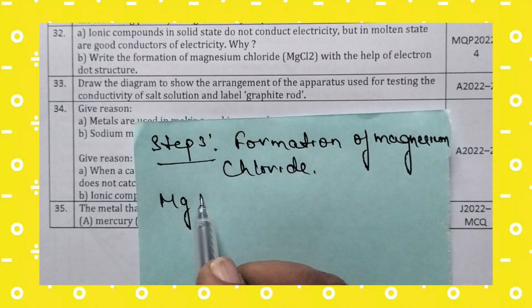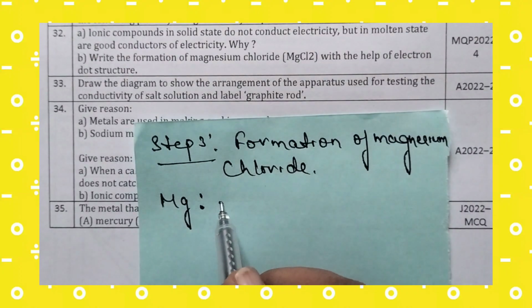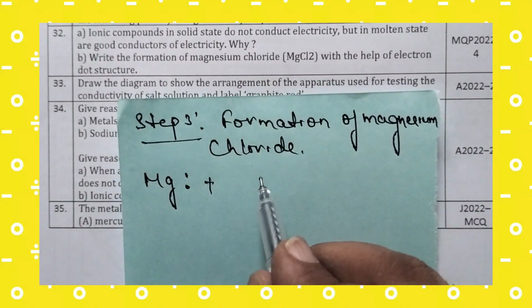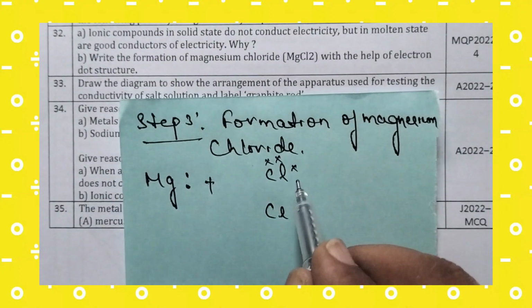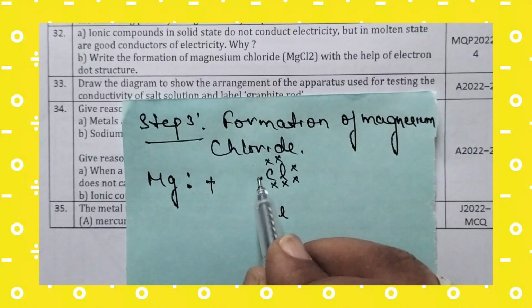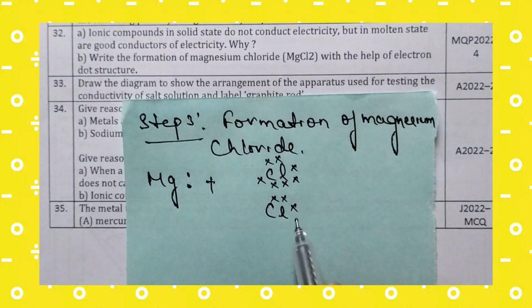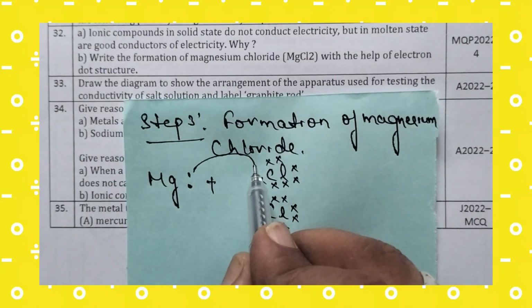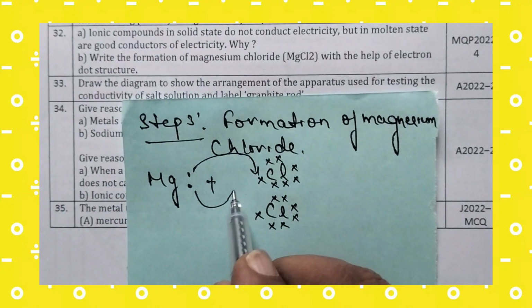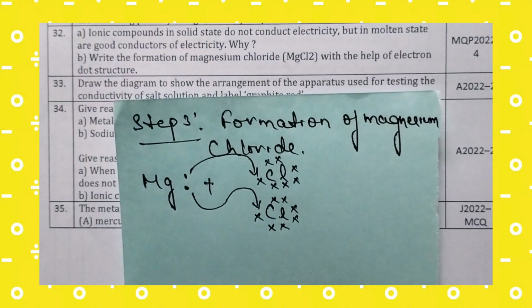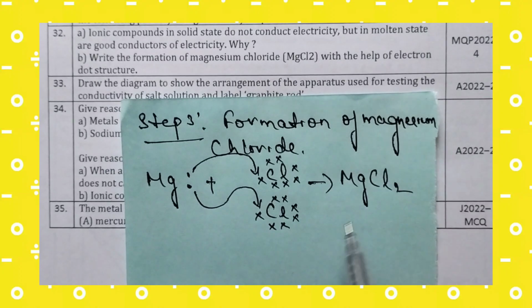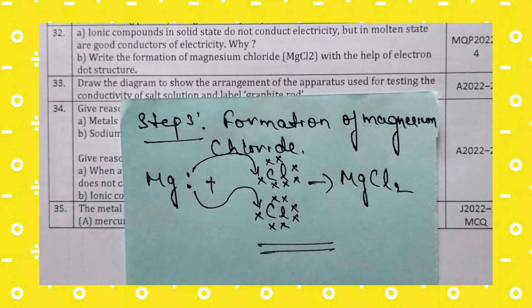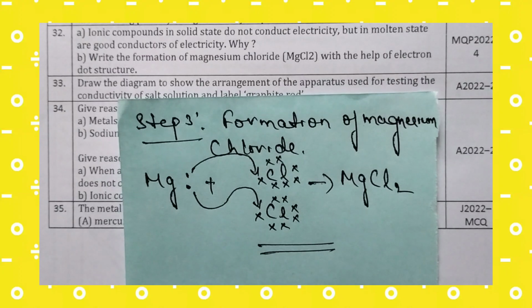Magnesium valence electron is 2, and chlorine has 7 valence electrons each. So 1 electron will be transferred to one chlorine and 1 more electron will be transferred to the other. So now it will become MgCl2. Like this, magnesium chloride is formed. You have to follow 3 steps.